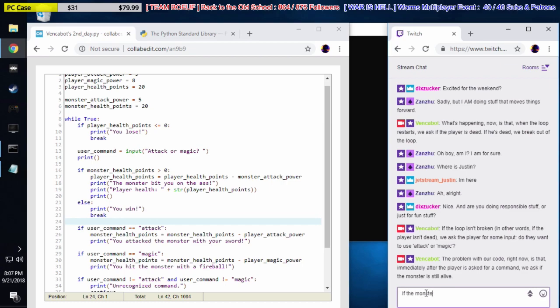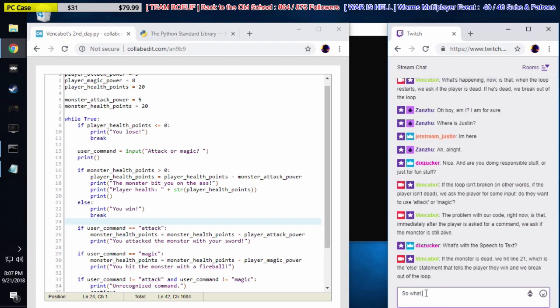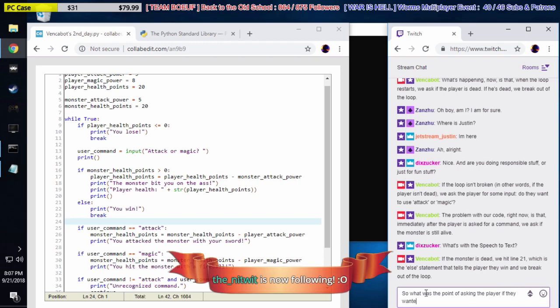If the monster is dead, we hit line 21, which is the else statement that tells the player they win and we break out of the loop. So what was the point of asking the player if they wanted to use attack or magic?